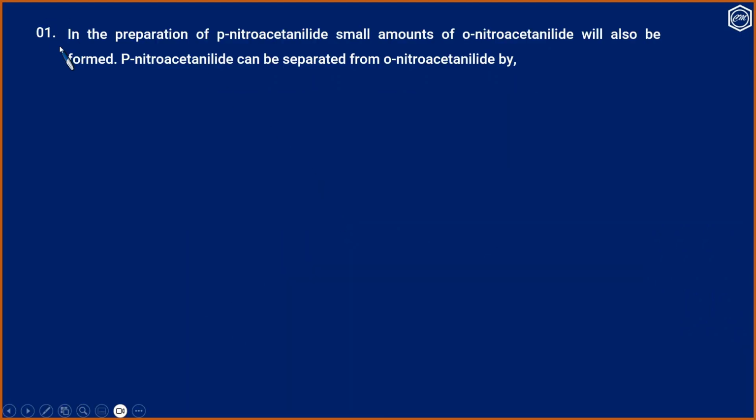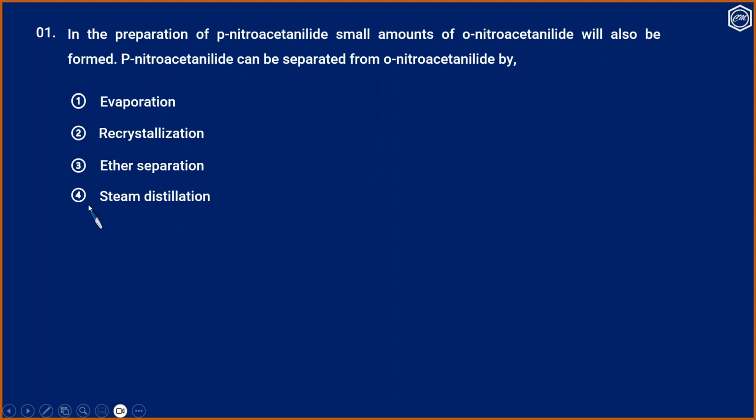Question 1. In the preparation of paranitroacetanilide, small amounts of orthonitroacetanilide will also be formed. Paranitroacetanilide can be separated from orthonitroacetanilide by option 1, evaporation, option 2, recrystallization, option 3, ether separation, option 4, steam distillation.